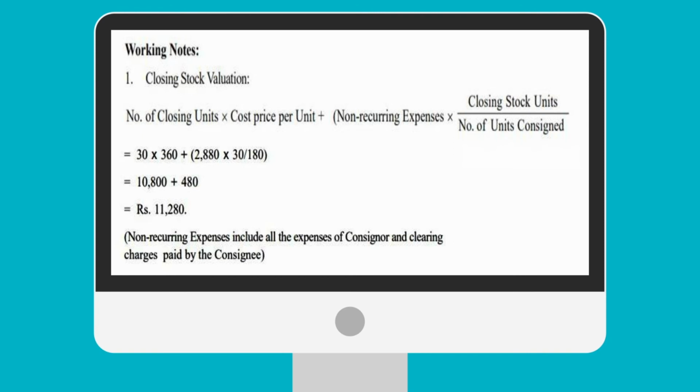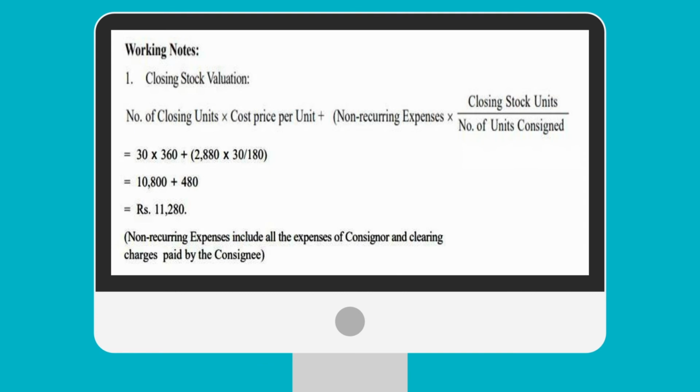The cost price per unit is 360 plus non-recurring expenses 2,880 multiplied by closing stock units, that is 30, divided by number of units consigned, 180. So 30 multiplied by 360 is 10,800 plus, if we calculate this, it will come to 480.